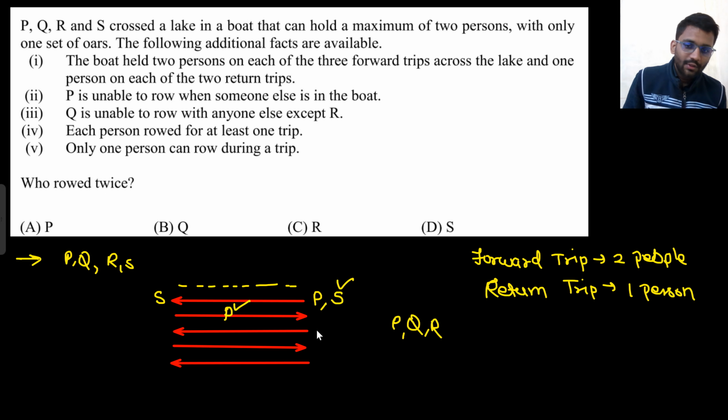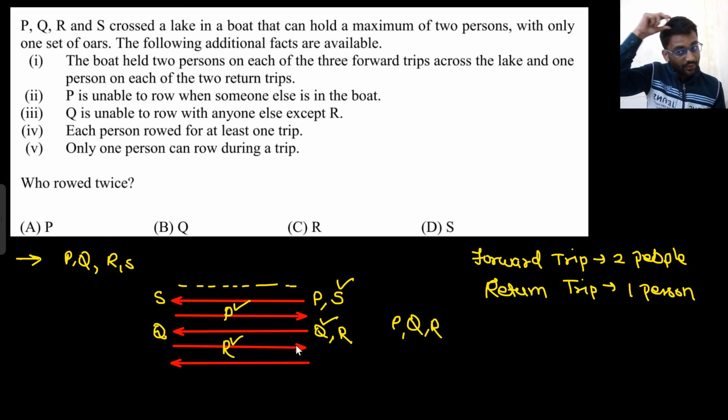Now what will happen? Q and R will go. And who will row the boat? Q is unable to row with anyone except R. So R is there, so now Q can row the boat. Now Q will be left here. Okay. Now R will come back, and he will row the boat. He will come back, rowing the boat.